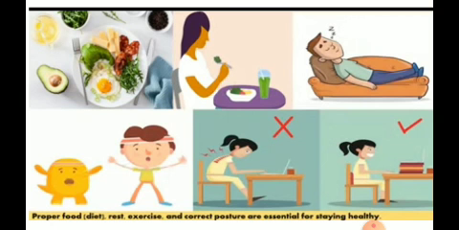So what are these nutrients? Along with these nutrients, to stay healthy, we need proper rest, exercise, and the correct posture. When we are reading or writing, you have to sit straight so as to keep your back straight. All these are some of the essential things which help us to stay healthy.